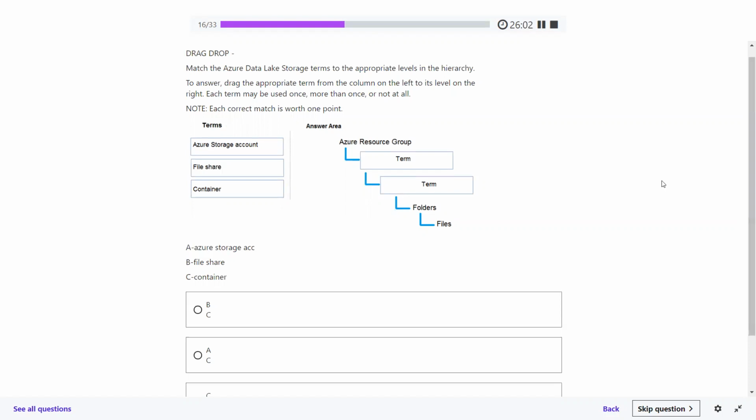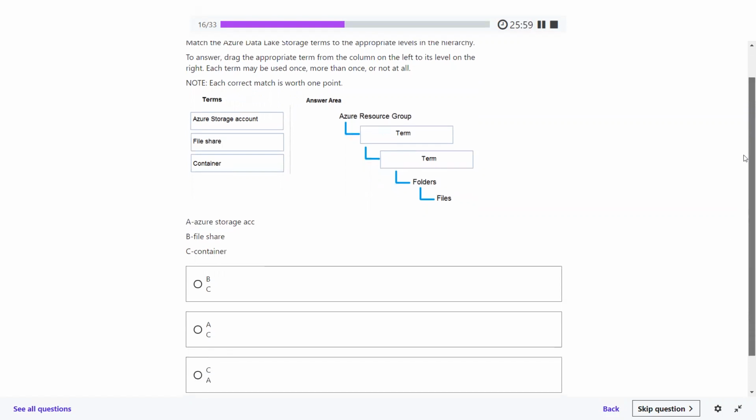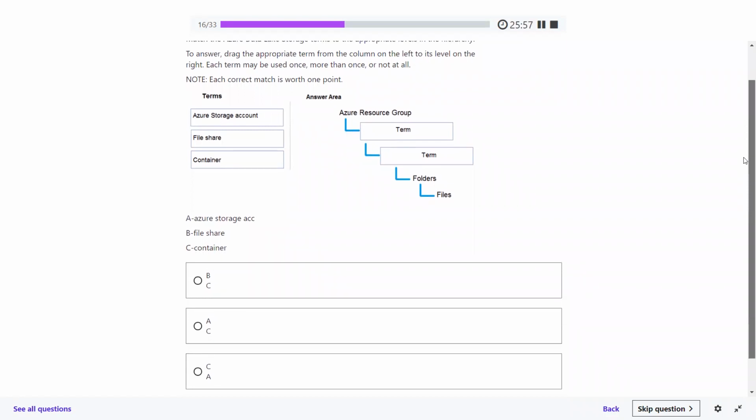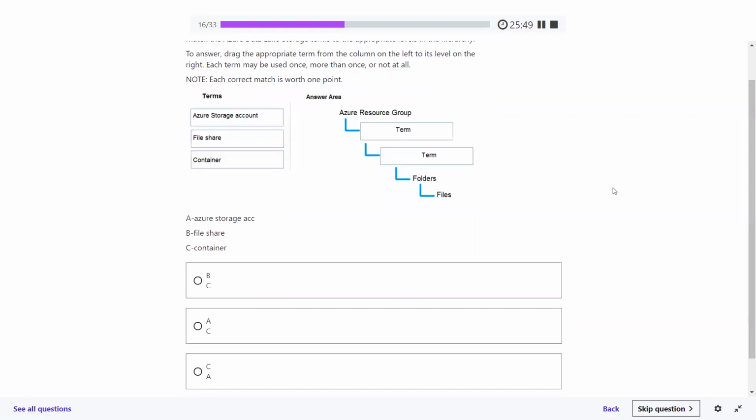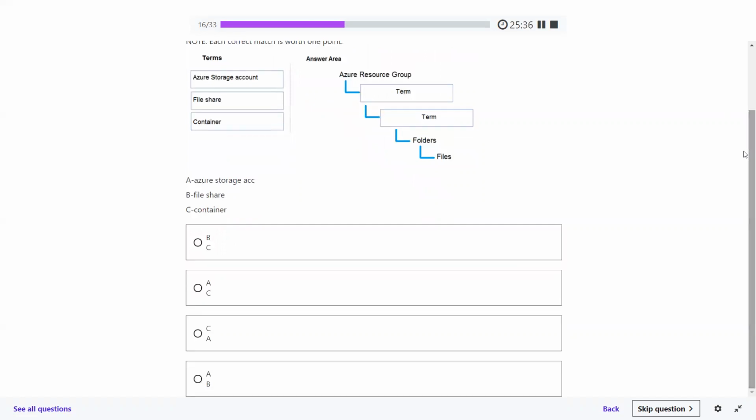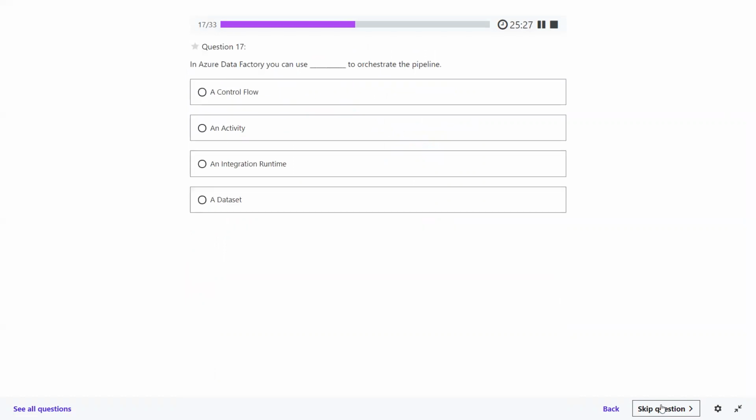So you are saying Azure resource group will come under what? Azure storage account, right? And then your file share will come. Then what will come? Then folders and files will come, right? It will be the last answer. A and B: Azure resource group, Azure storage account, then file share, then folders and files. Perfectly fine. Question number 17, please.